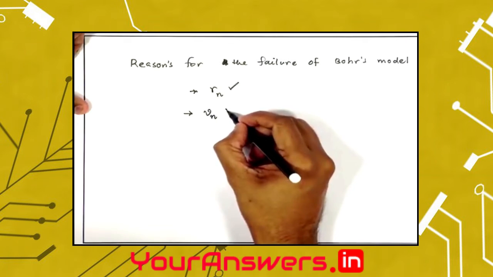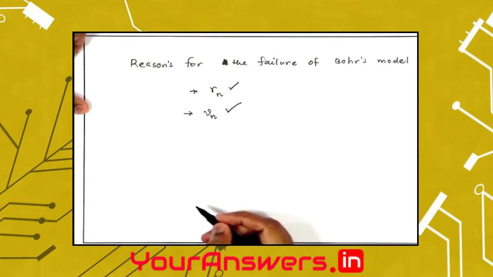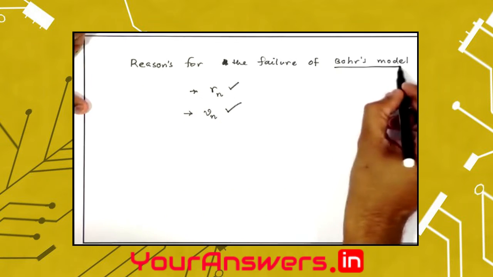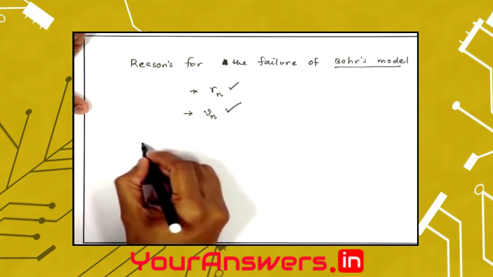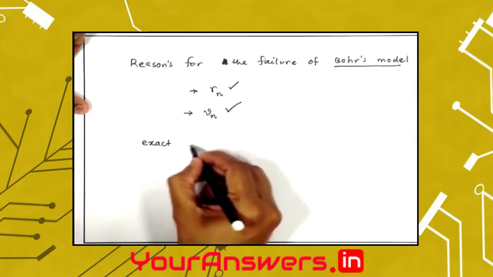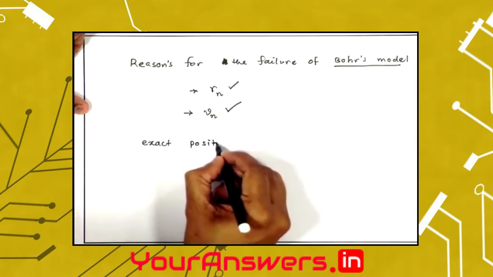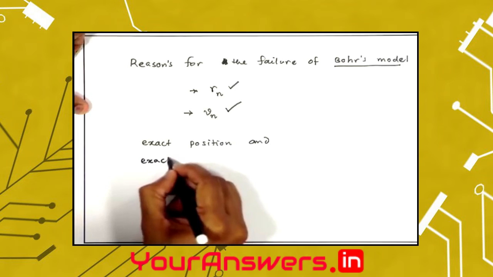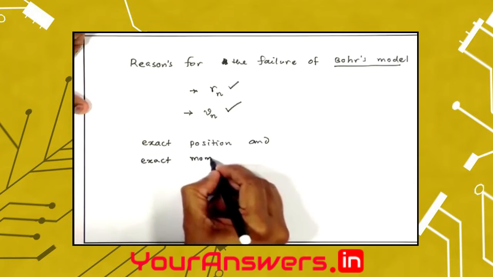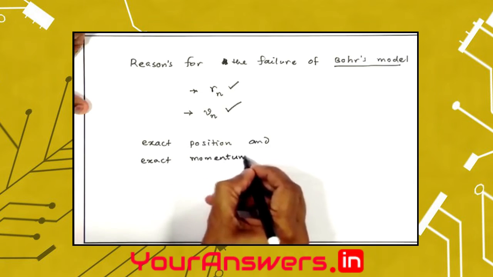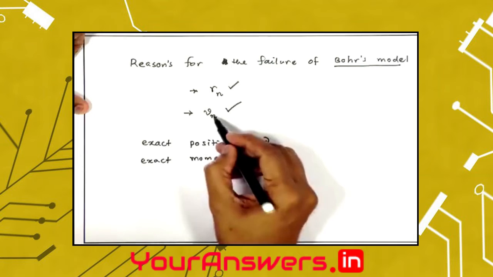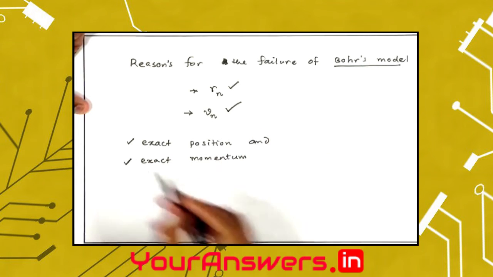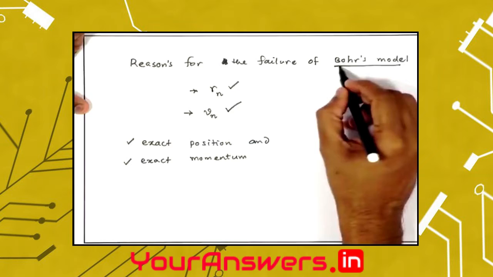We also knew precisely the speed of the electron that is orbiting. So, what Bohr's model said is that it gave exact position and exact momentum, because we knew the mass of the electron, and if we know the velocity at the nth orbit, we know the exact position and exact momentum of the electron in Bohr's model.